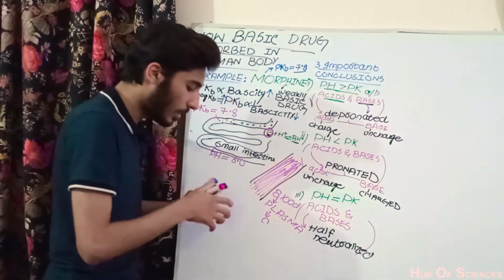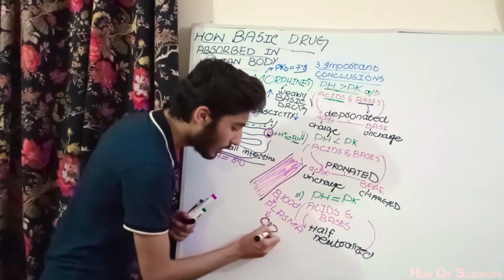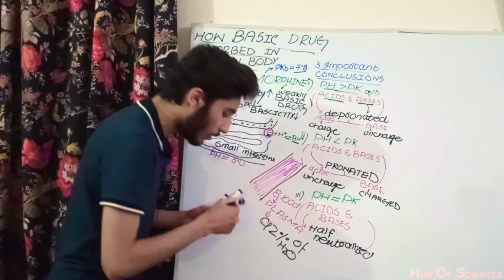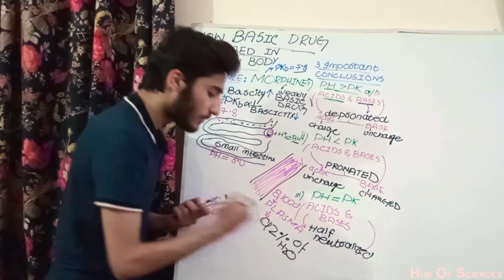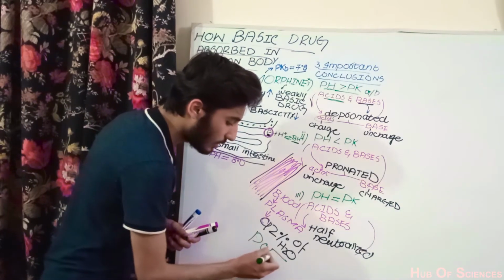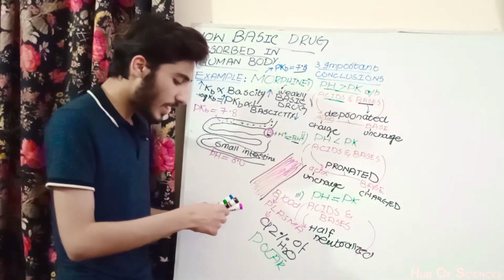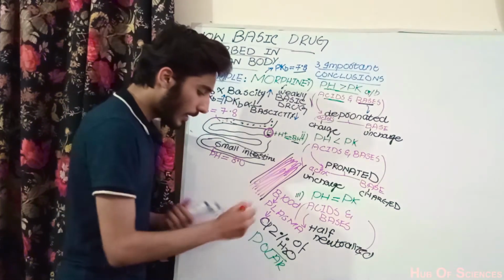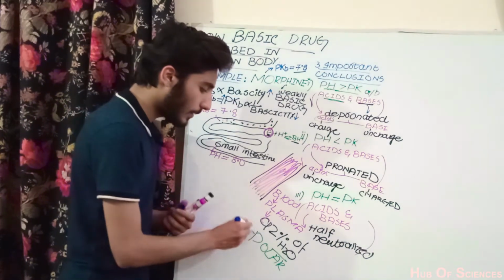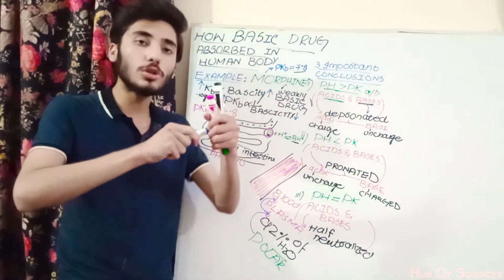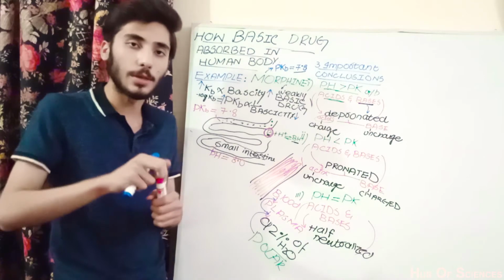So plasma contains how much water? 92% water. With this high concentration of water, we all know that water is a polar substance. So this high concentration of water, a polar substance, will make the plasma polar, and because the plasma becomes polar, the blood will be polar. So we can conclude that blood is a polar medium.